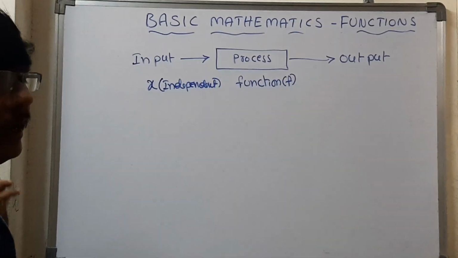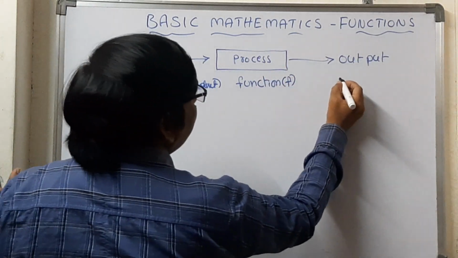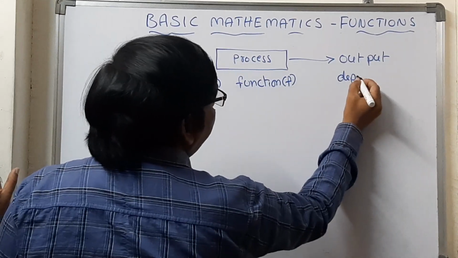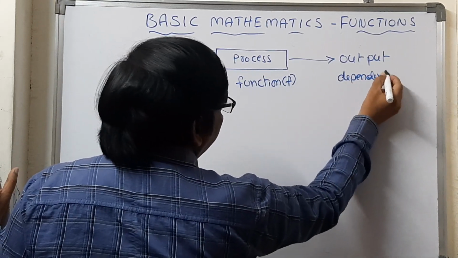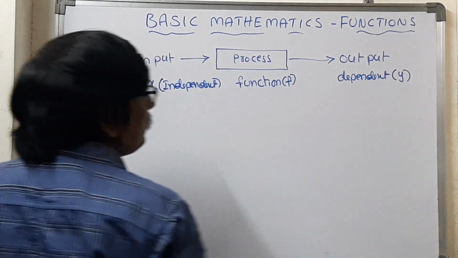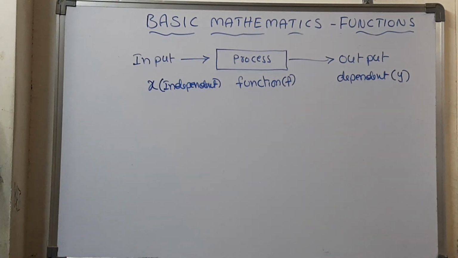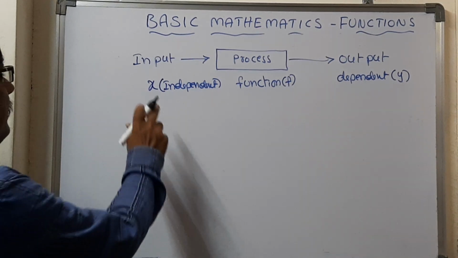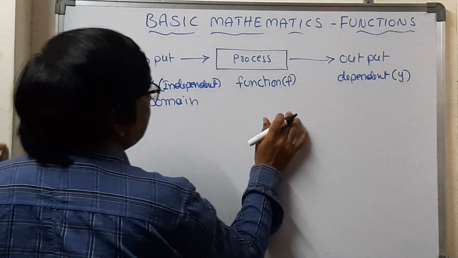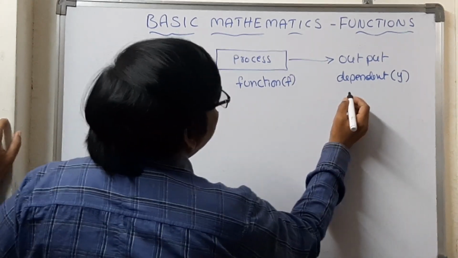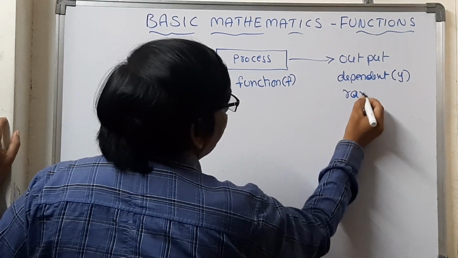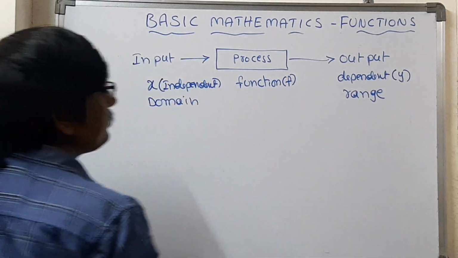And the output that comes will be the dependent, which we can take as y. And here are new words. The independent input we are giving, we can call it the domain. There is no change in that, the function will carry the same. And the output will be called the range.